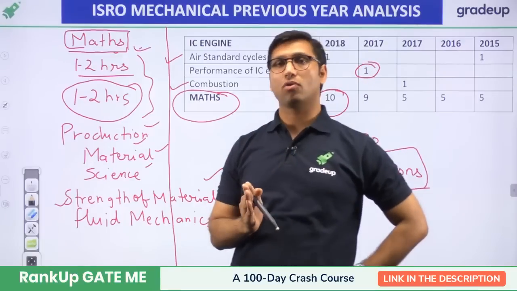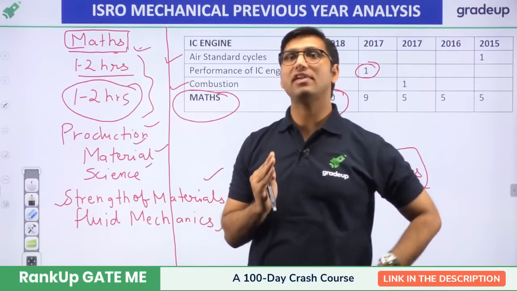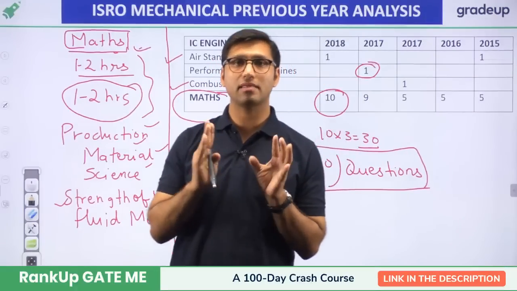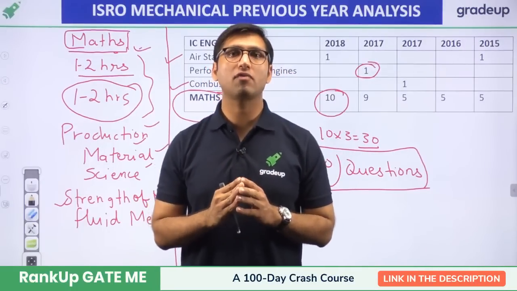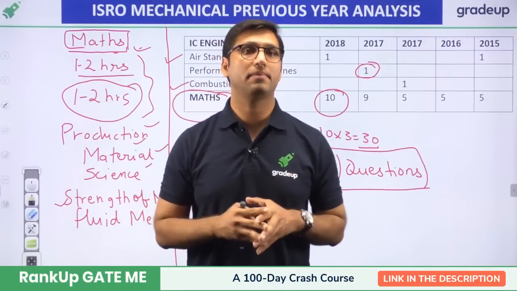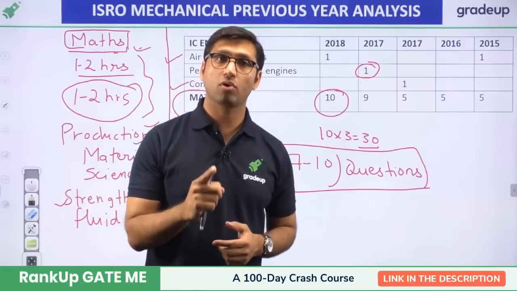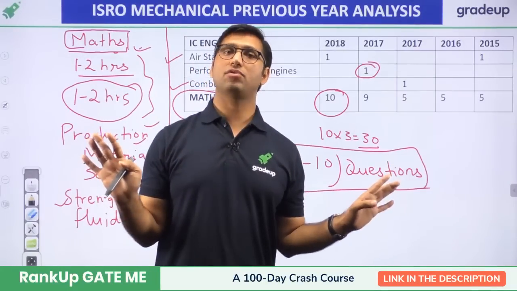Now, what is the safe score? If out of 240 marks you are getting at least 150 marks, you can say it will be a safe score for you, because this time the number of vacancies is very large. 135 vacancies are there. So if you have a safe score of 150 marks out of 240, you will be in the safe zone.